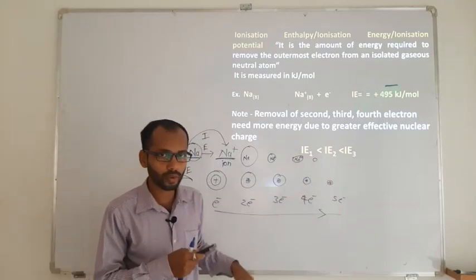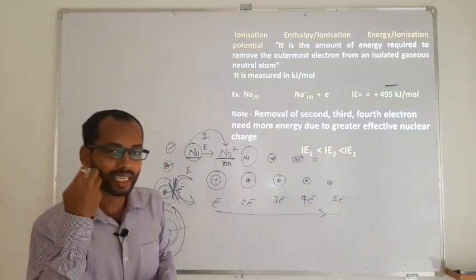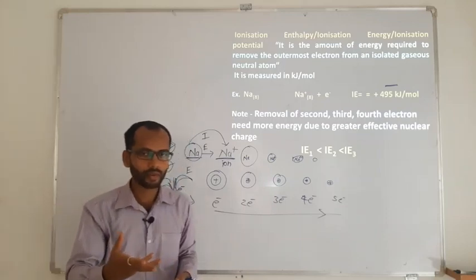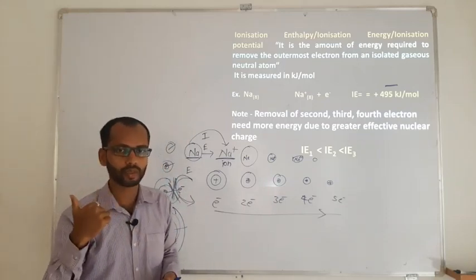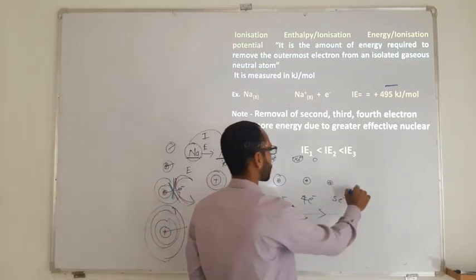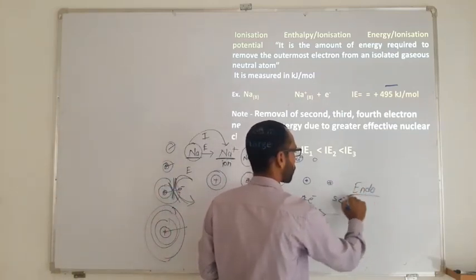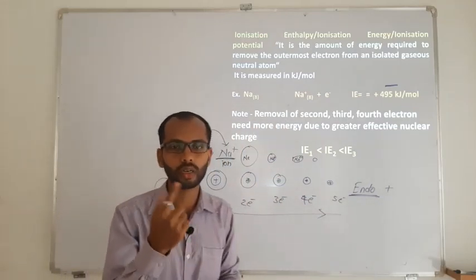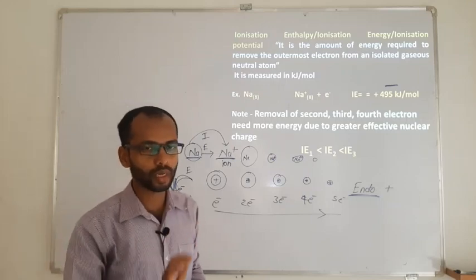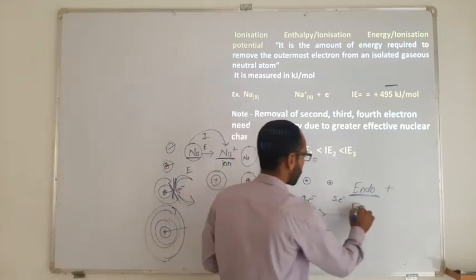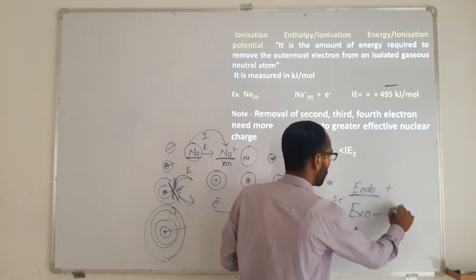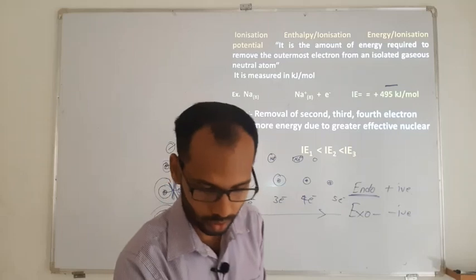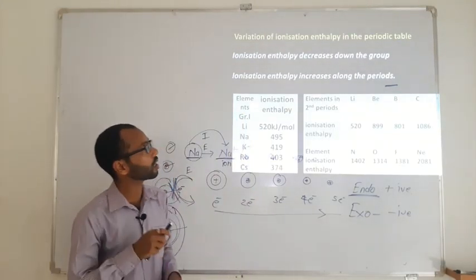Basically it is going to be a positive value. The reason is that we are providing this energy to an atom. The atom is not giving us energy, we are providing it, and whenever matter takes energy from the surroundings, it becomes an endothermic process. An endothermic process is always represented by a positive sign according to thermodynamics. If it were an exothermic process, then it would be represented by a negative sign. So next, this is what we call ionization enthalpy.